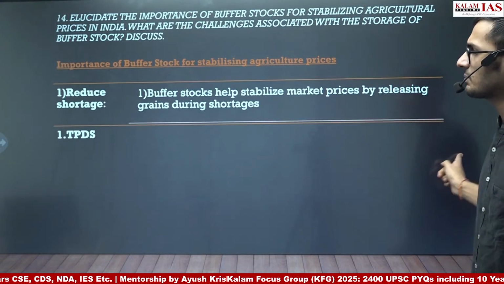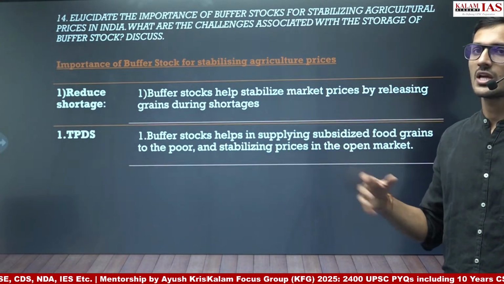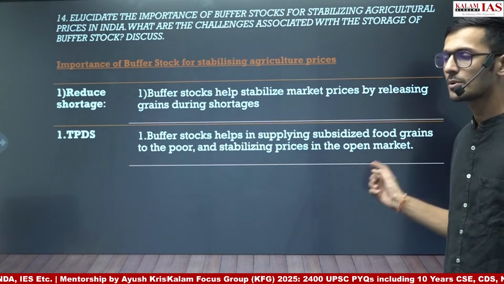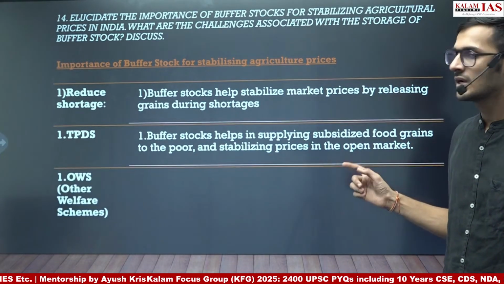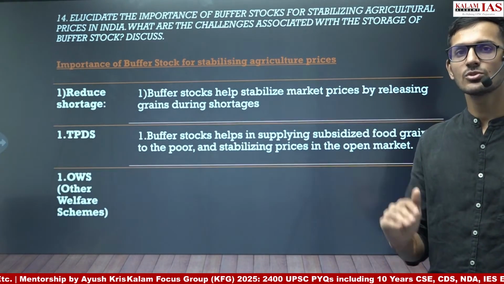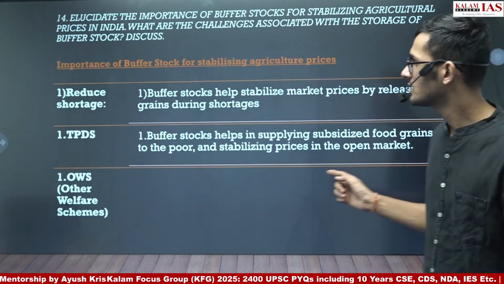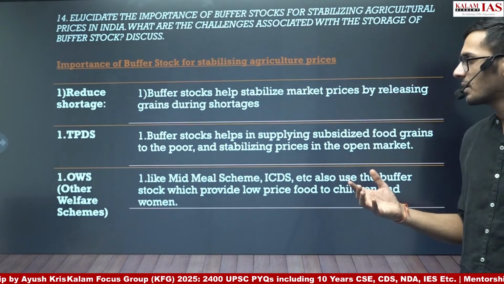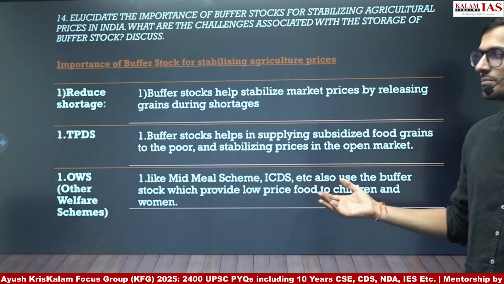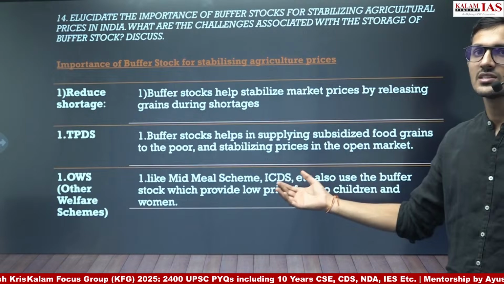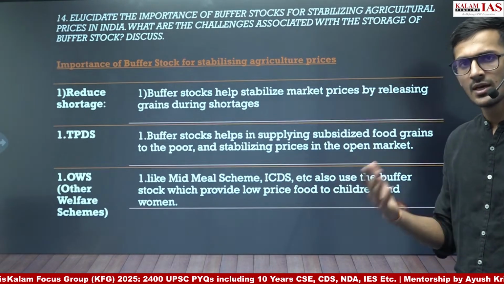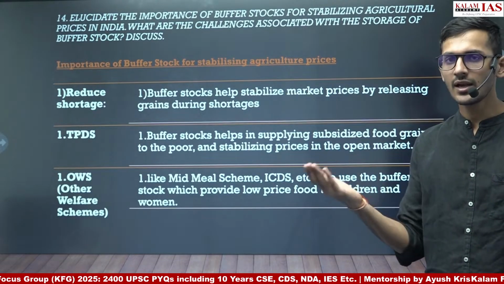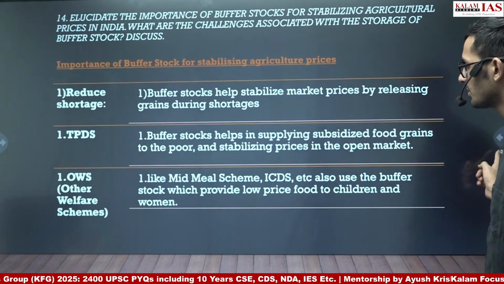Second is the targeted public distribution system, where again buffer stock helps in providing supply for the targeted public distribution system and providing free food grains to the poor people, and again it results in stabilization of the prices of agriculture goods. Other welfare schemes are also supported by buffer stocks, for example midday meal scheme and ICDS, integrated child development scheme, etc. In these also a certain amount of food grains are provided, and these are again supported by buffer stocks.